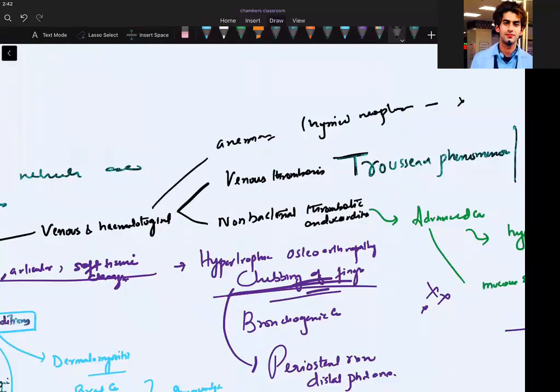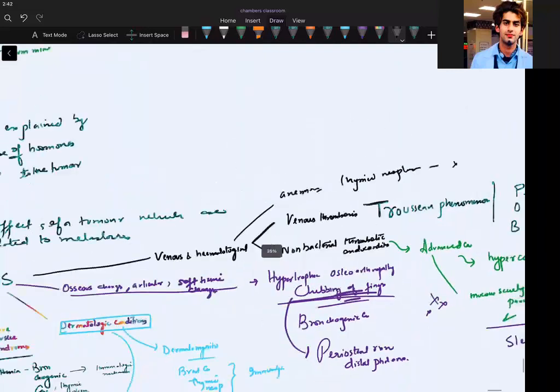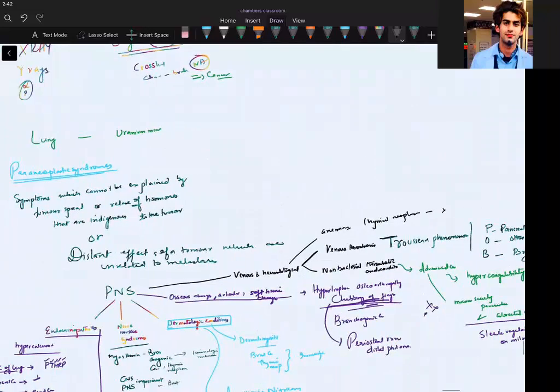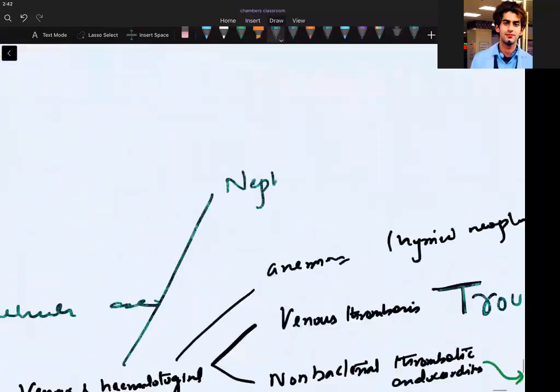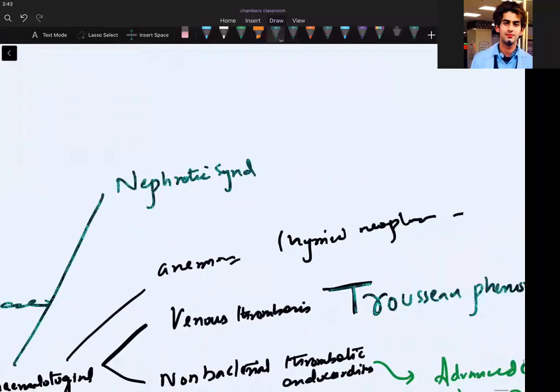Polycythemia seen in cerebellar hemangioma, hepatocellular carcinoma, renal cell carcinoma, because of erythropoietin. Okay. Now, what are the other things which can happen? There can be nephrotic syndrome. Nephrotic syndrome seen in a variety of cancers. Anyone can tell me? Seen in lung, seen in breast, seen in stomach.